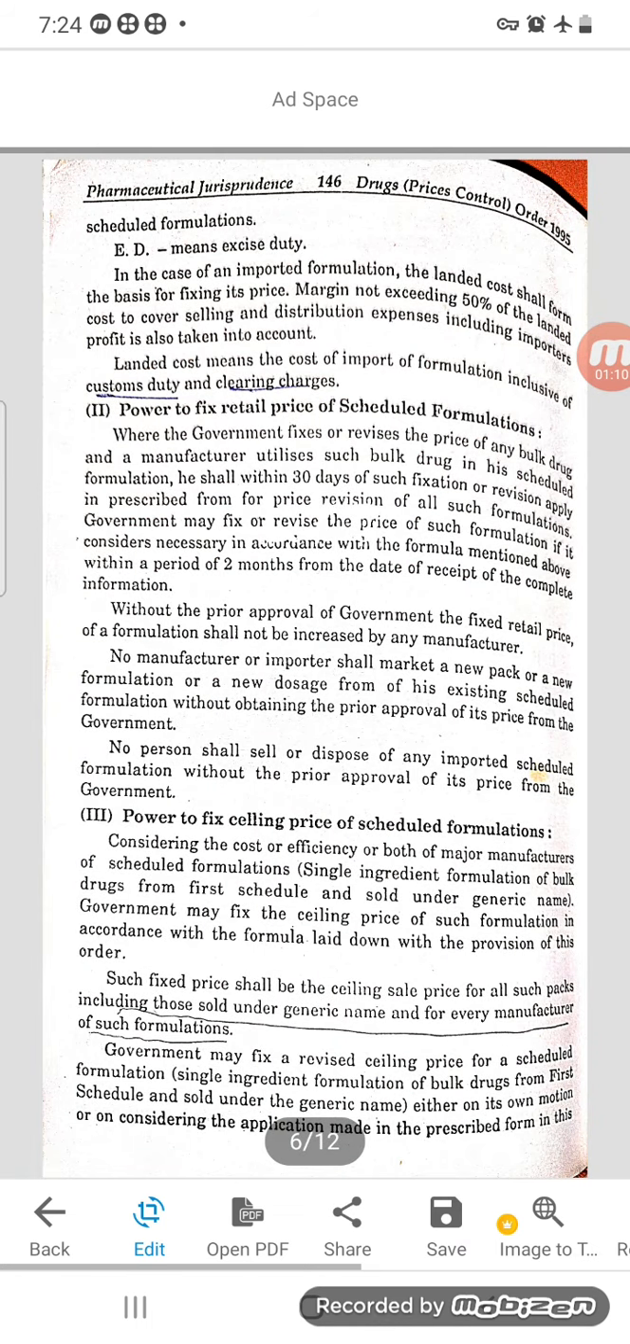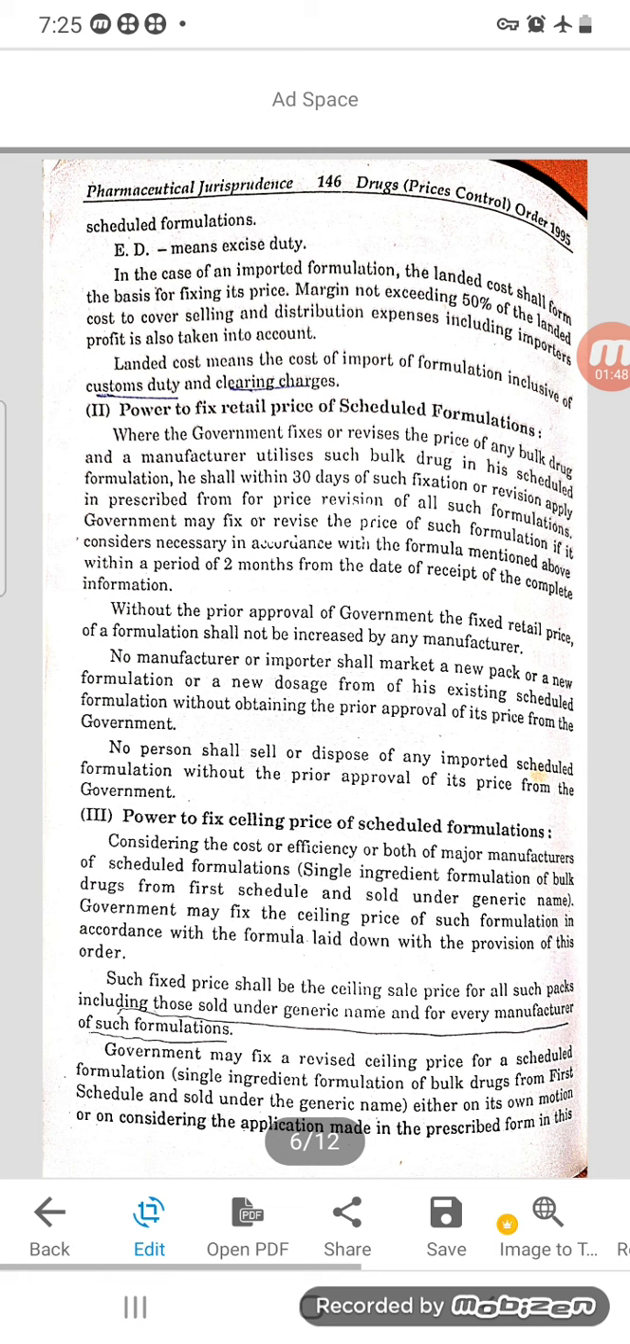Next is power to fix retail price of scheduled formulation. Who will be having the power to fix the retail price? Where the government fixes or revises the price of any bulk drug, and a manufacturer utilizes such bulk drug in his scheduled formulation, it means the government will fix or revise the rate for the bulk drug. Then the manufacturer will take that price. He shall, within 30 days of such fixation or revision, apply in prescribed form for price revision of all such formulations. Means in 30 days he can apply for the revision of price also.